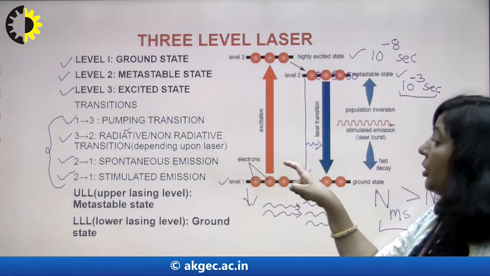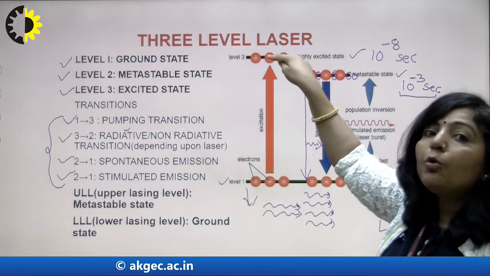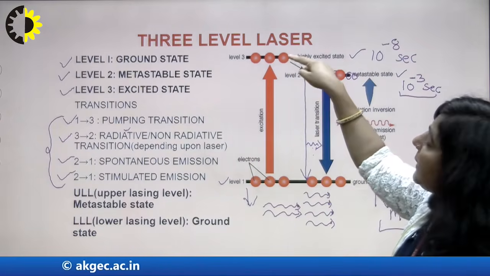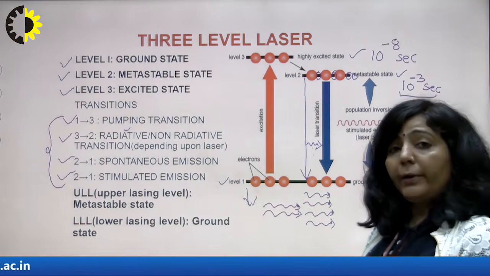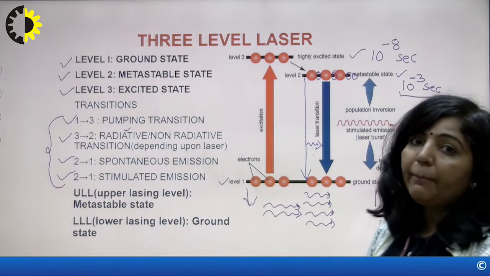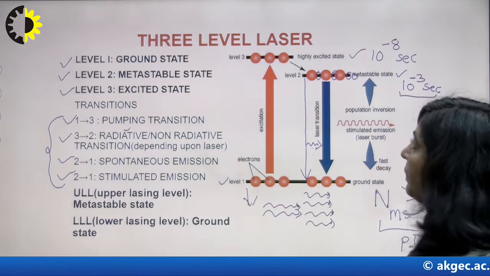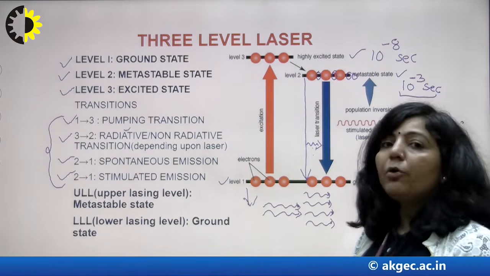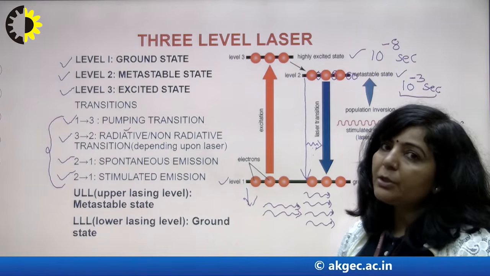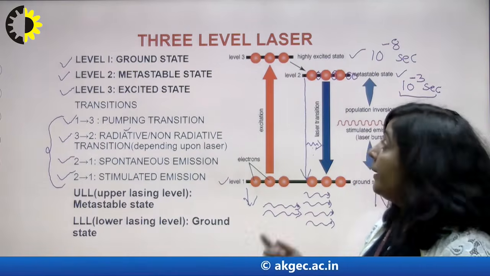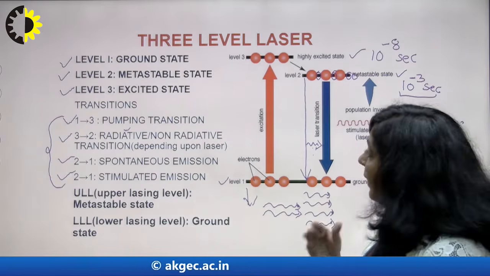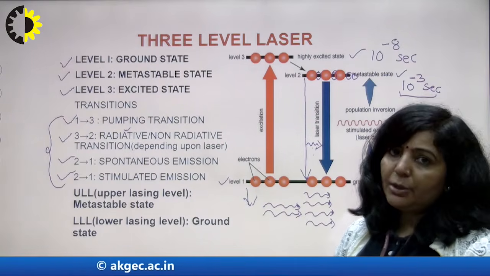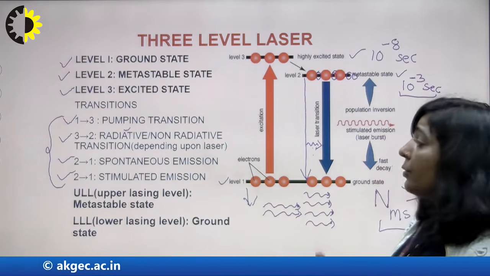The first transition is from 1 to 3, known as the pumping transition. The second one is from 3 to 2, known as either radiative or non-radiative, which will depend upon the type of laser. Then you have the third transition from 2 to 1, that is spontaneous emission, and that will be there after achieving the population inversion state. Then the next one is the stimulated emission transition, or you can say that is your laser transition.